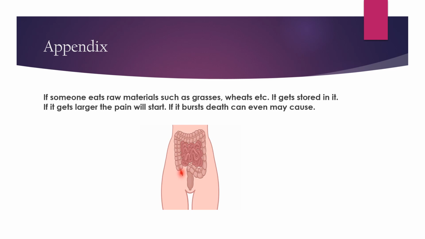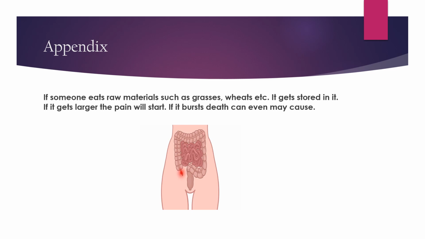Okay, in our childhood, by not understanding early, we consume such food even after refusal from our parents. We consume such harmful foods, raw materials such as grass, weeds, etc. They get stored in it. Okay, the raw materials always get stored in the appendix, and if it gets larger, the pain will start.